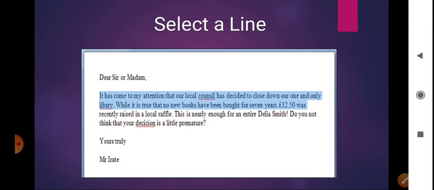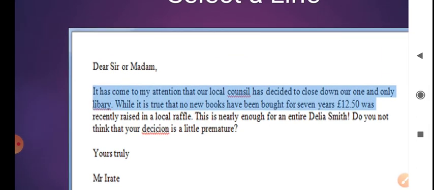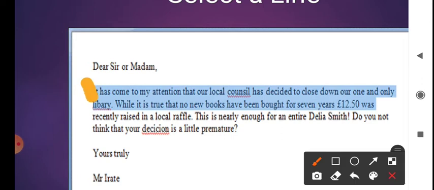Suppose I want from the second line, I will keep my cursor here on the second line, and then press the control key from the keyboard, and at the same time the left mouse button, and I will select those two or more lines.